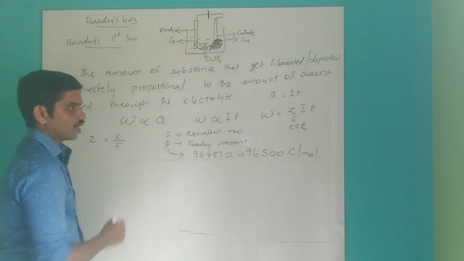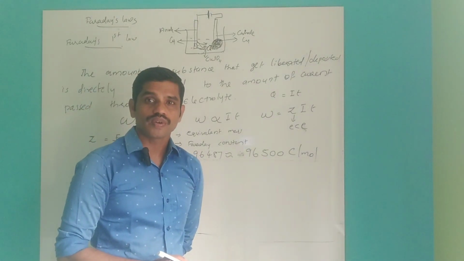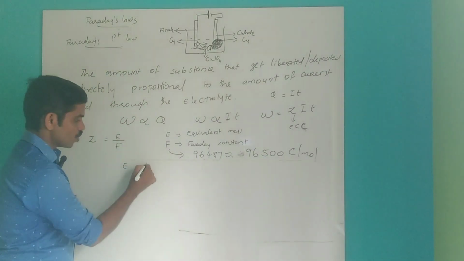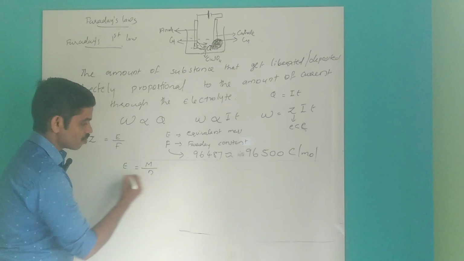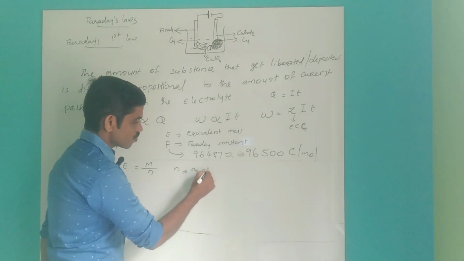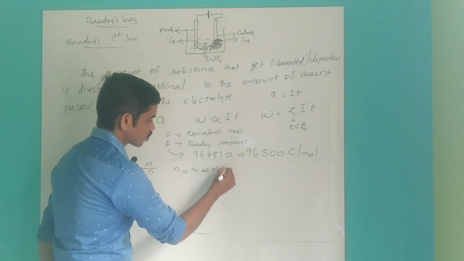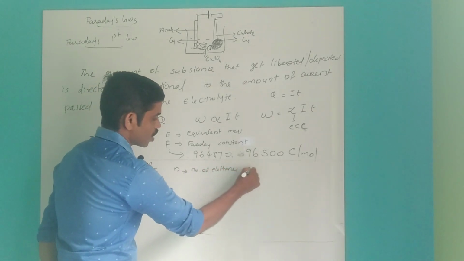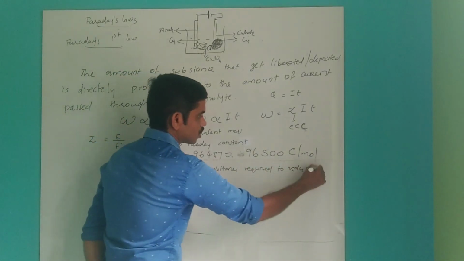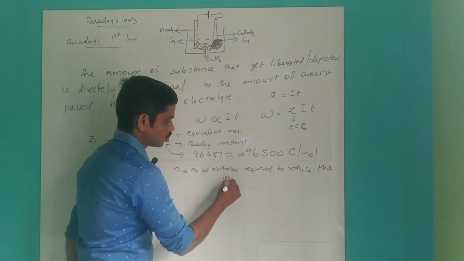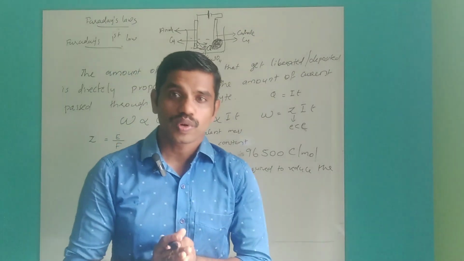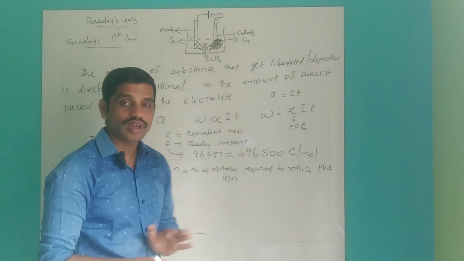How will you find the equivalent mass of a substance? Equivalent mass is equal to its molar mass divided by n, where n represents the number of electrons required to reduce the ion, anion or cation.